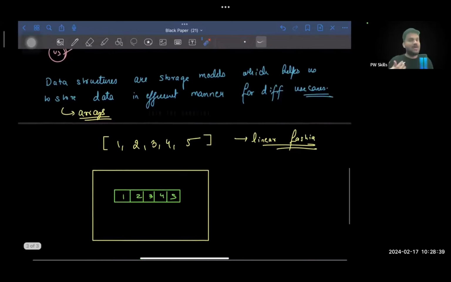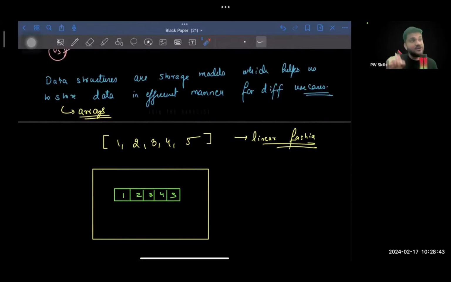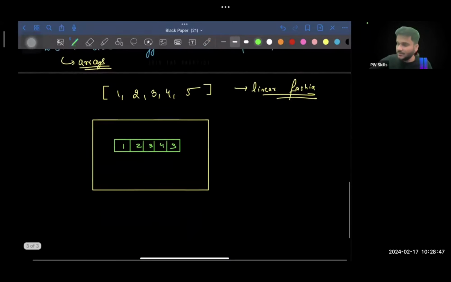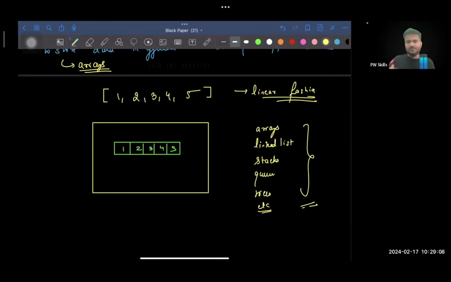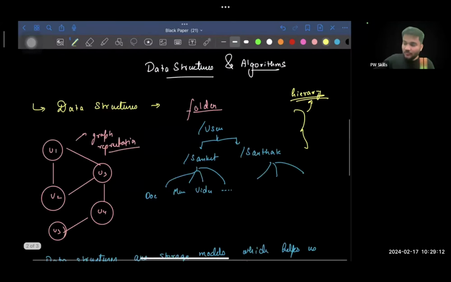So different data structures are there who help us to store and organize data in efficient manner for different use cases. Few of the examples of data structures are arrays, right? Then linked list, then stacks, queues, trees, etc. Right? These are some examples of data structures. We are going to learn these very much in depth. Okay, more data structures are there. This is what the meaning of data structure is.